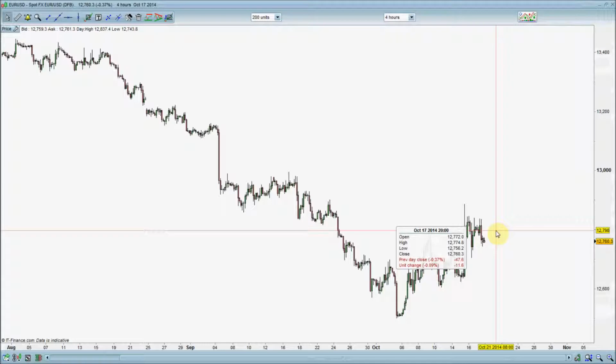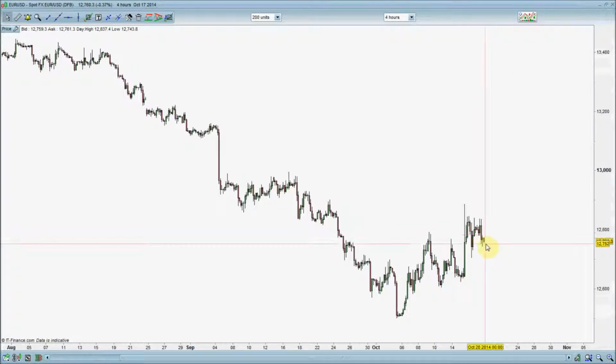So keeping an eye out on that data coming out on Thursday. But until then, I should imagine we're probably just going to get a little bit of a consolidation. If we do get spikes up to that 12830 level, then it is going to be an opportunity to take sells before the announcements. Okay, moving through to the pound.